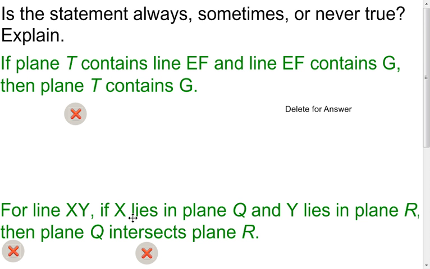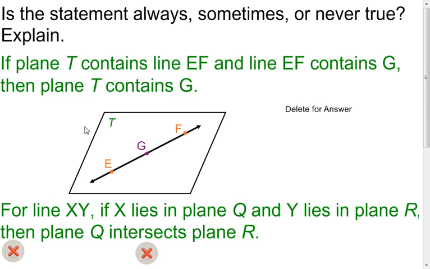Now here we have some questions, basically statements, that we want to know. Are they sometimes true? Are they always true? Or are they never true? In my first one, if plane T contains line EF and line EF contains point G, then plane T contains point G. Looks like a lot to start, so what I've done is I've just broken it down and I drew a picture. I have the whole picture here, but I'm going to explain how I did it.